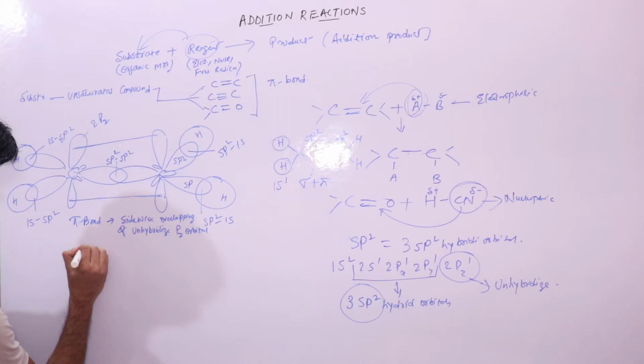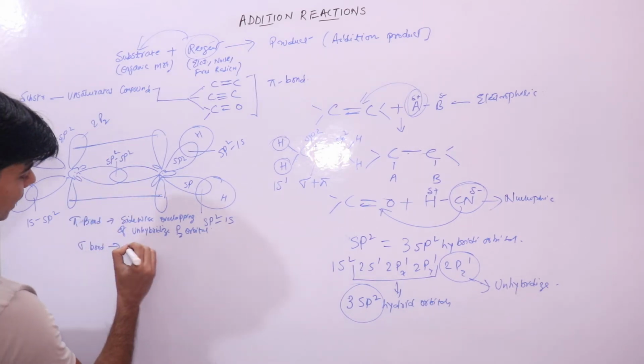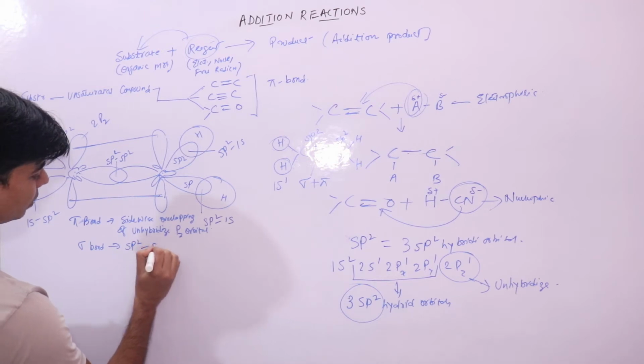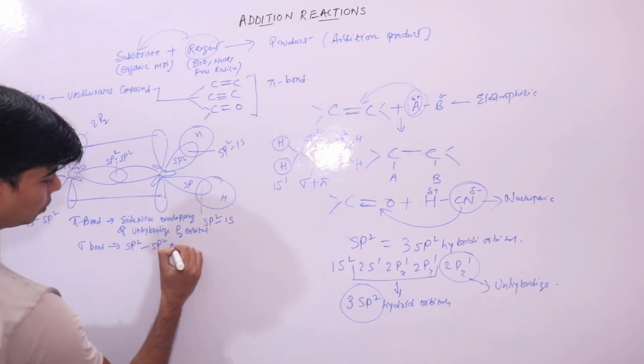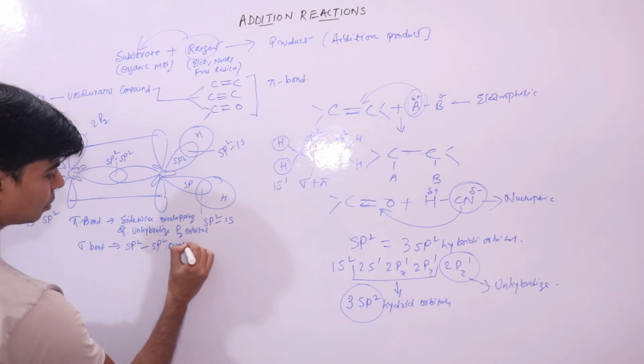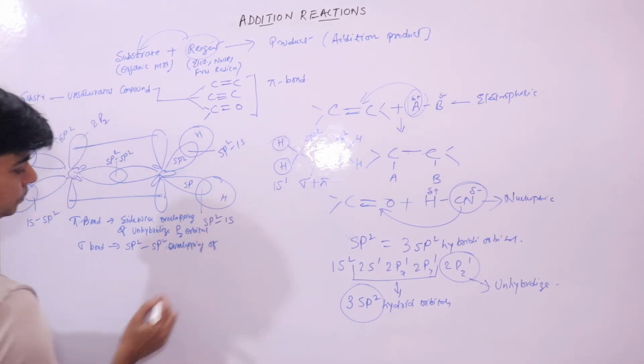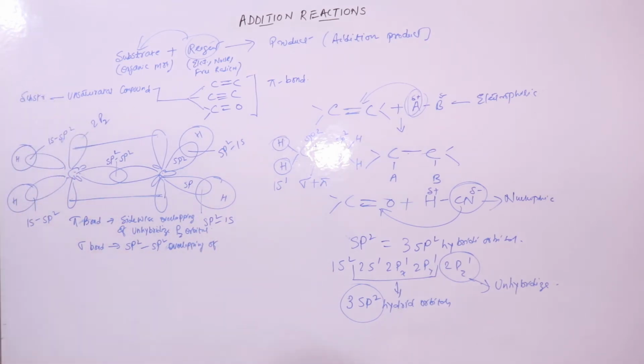You have a sigma bond which is formed by overlapping of these two sp2 orbitals.